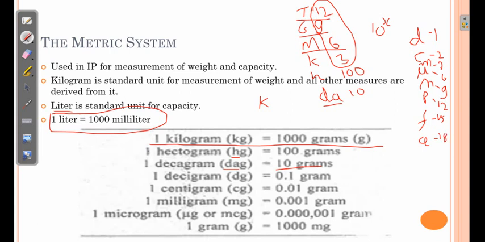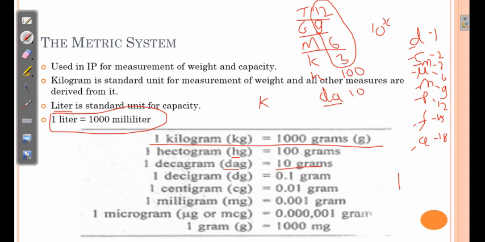Okay. D, C, Munaffa, M, U, N, P, F, A. D means deci, C means centi, M means milli, mu means micro, N means nano, P means pico, F means femto, and A means atto. So you place a prefix PM that indicates picometers for the measurement of length. You put the PL, that is picoliters, that is 10 raised to minus 12 liters.